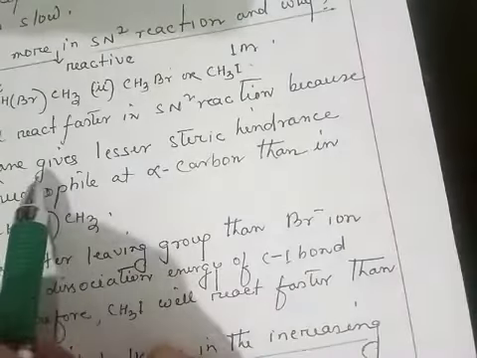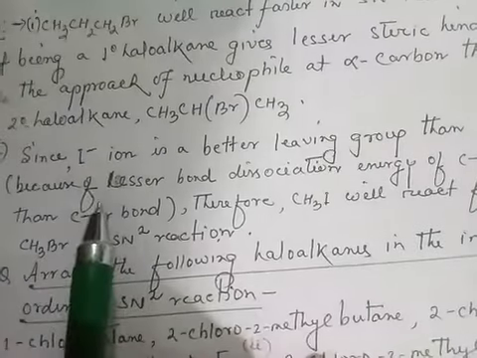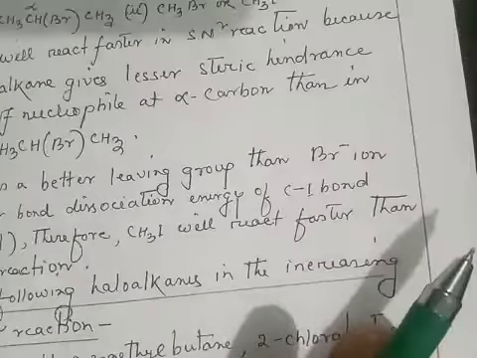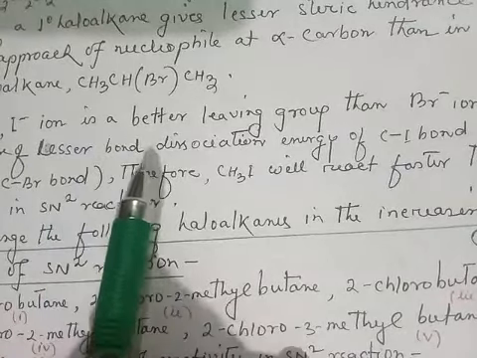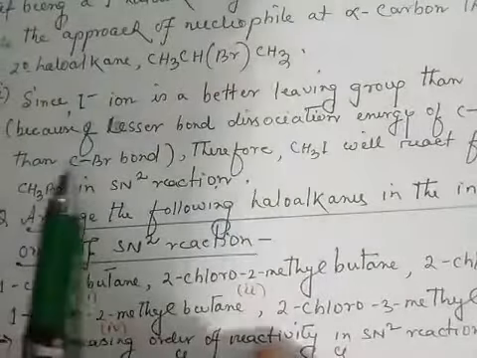So here is the answer. Since iodide ion is a better leaving group than bromide ion, because of lesser bond dissociation energy of the C-I bond than the C-Br bond.